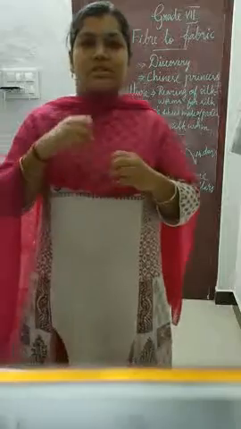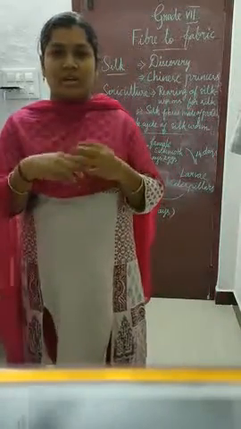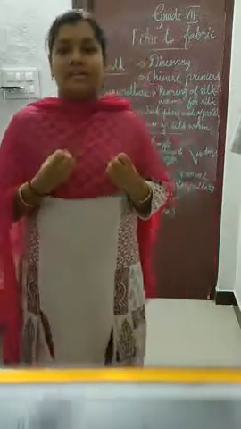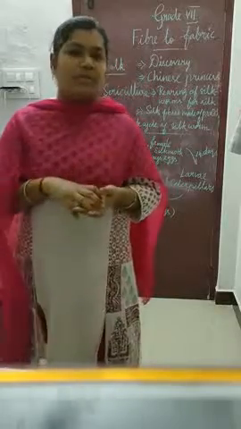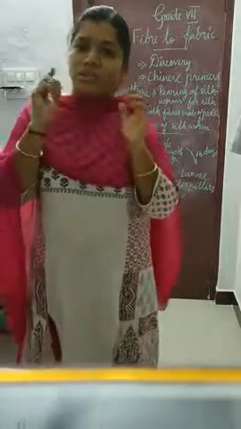Pupa means it starts to spin fiber-like material around it, so that it can create a cover-like structure. Inside it, this pupa will be there. So it creates a protective cover around its body. So it moves its head.